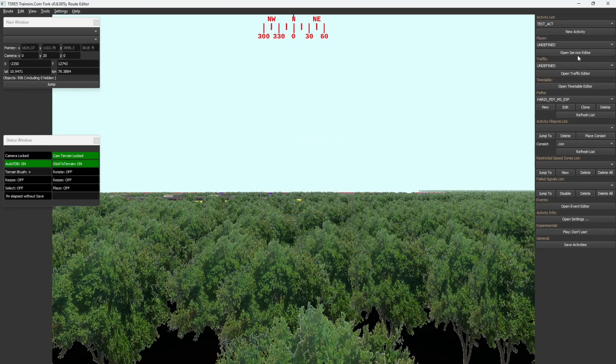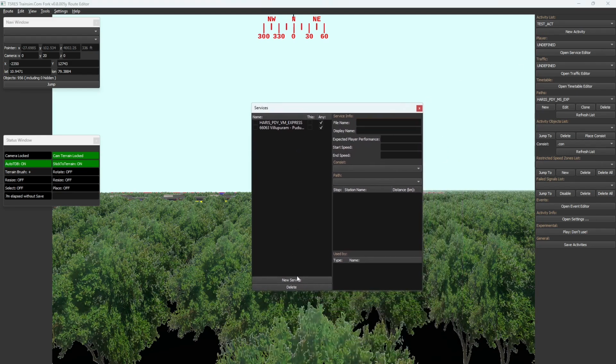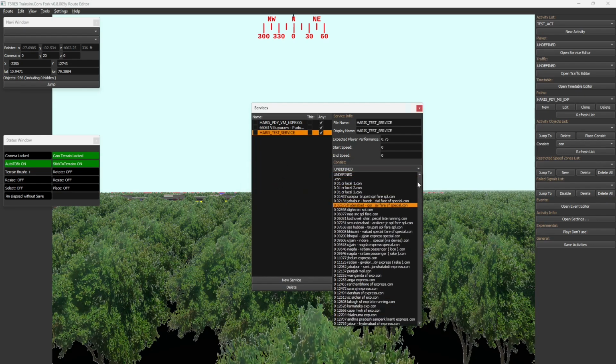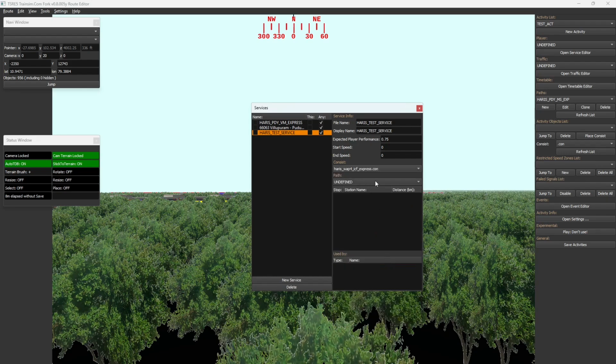Now for the player service, we'll define a service. We'll put a new service. You can put any consist you want. I'll put this WP for ICF Express.